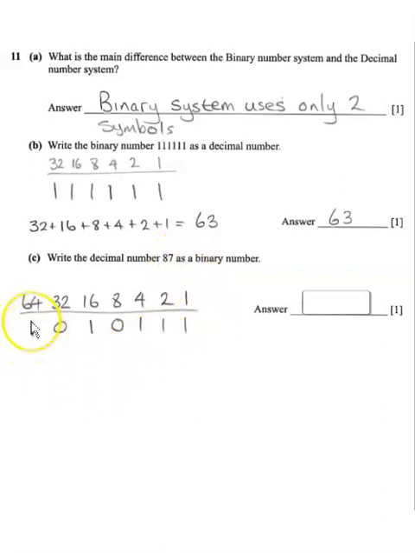So we put 1 in the top part of it, for 64, and then we find out what's left of those 64. And you can see what's left is we can split it up. We know that if we add 16 and add 4 and add 2 and add 1, all of them would add up to 87. And what you do is you just put these zeros in where they're not needed. So that's basically your binary number: 1010111.